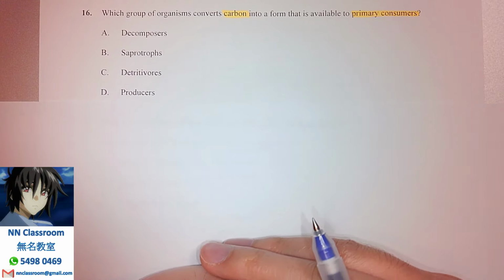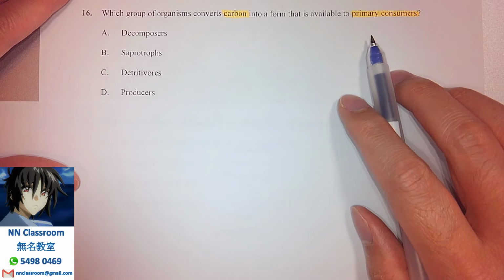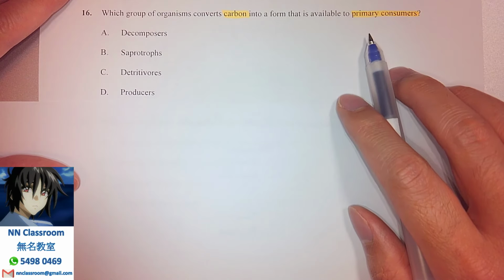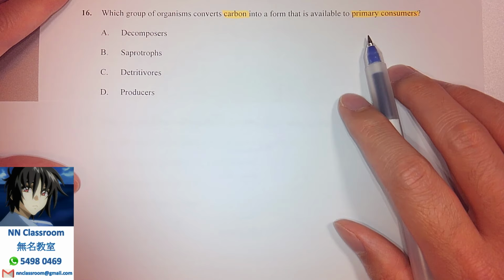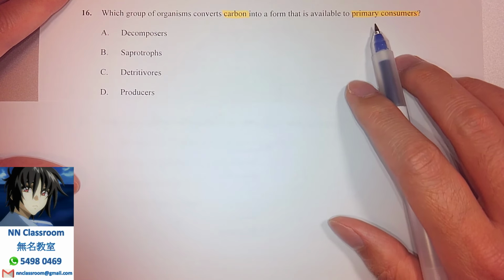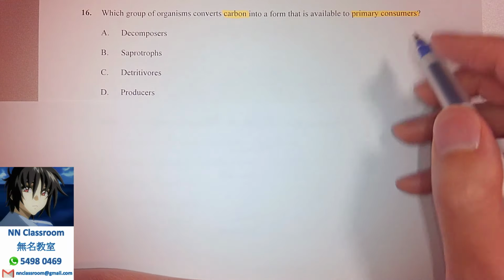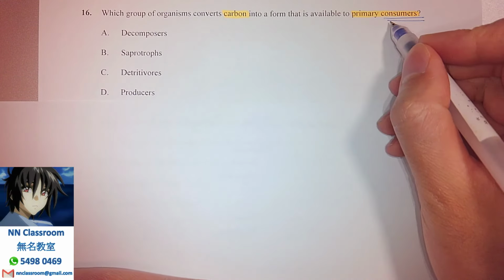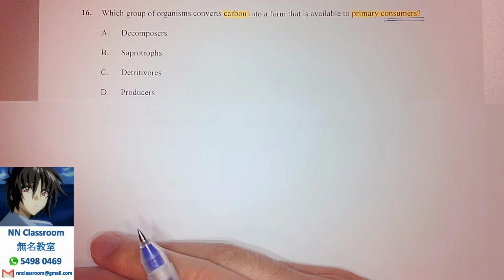primary consumers are those normally herbivores that eat plants as a source of energy. That means cows and sheep are normally said to be primary consumers, right? What do they depend on? Remember, for all the consumers, just like even us humans, as we are also consumers, but sometimes at a higher level.